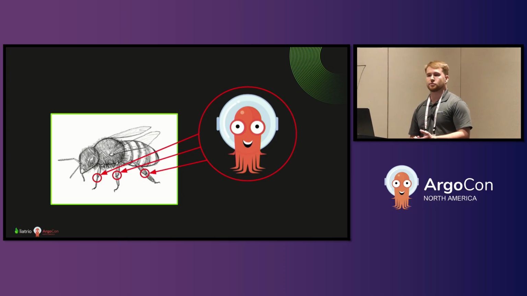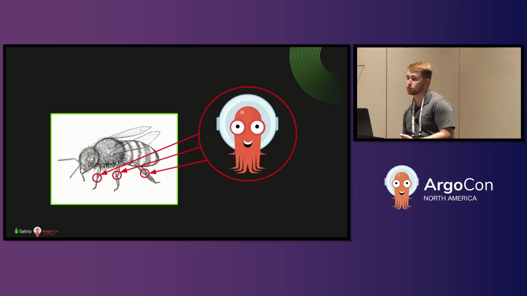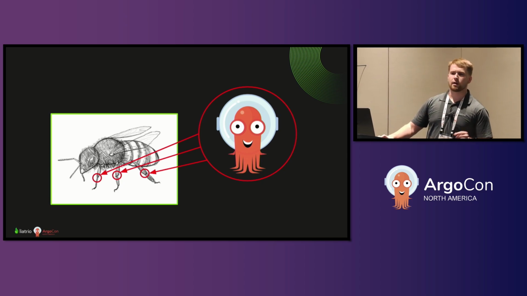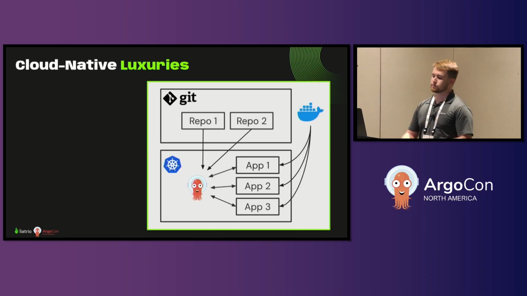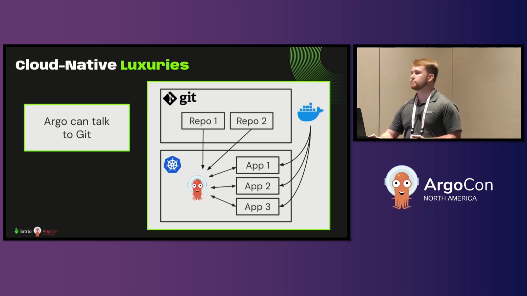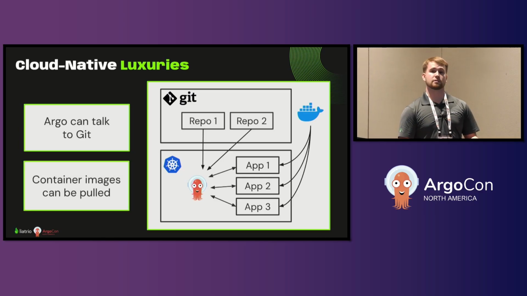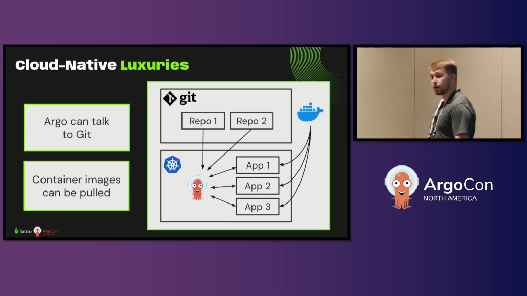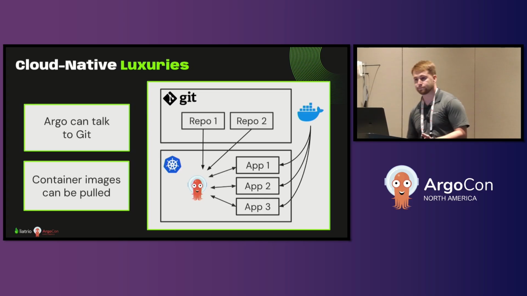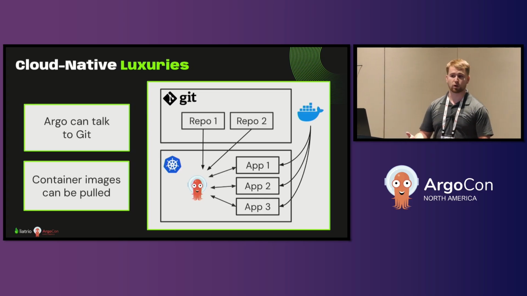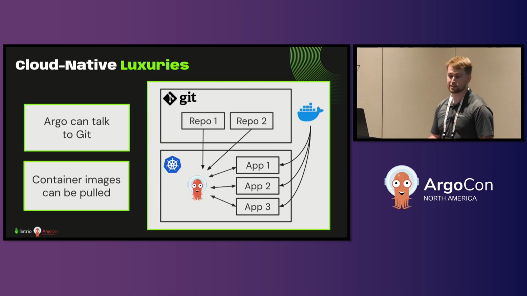But what if I told you that one of the big reasons why Argo CD and GitOps in general are so great is because of some underlying assumptions that are typically only safe to make in the cloud. Those assumptions are that Argo can talk to Git and container images can be pulled. Now, it's safe to make those assumptions in the cloud because in the cloud, we have guarantees for things like availability and connectivity. To put it simply, workloads in the cloud can talk to the internet, and they can talk to it quickly, and that's a guarantee.